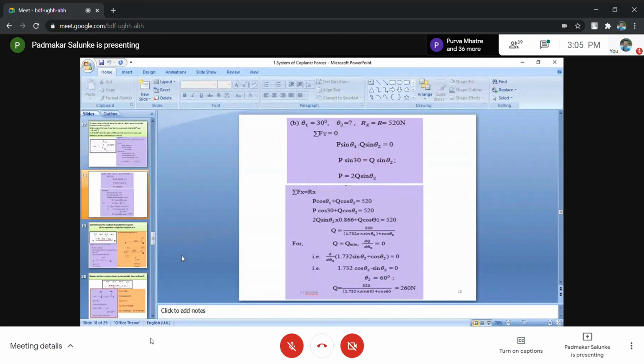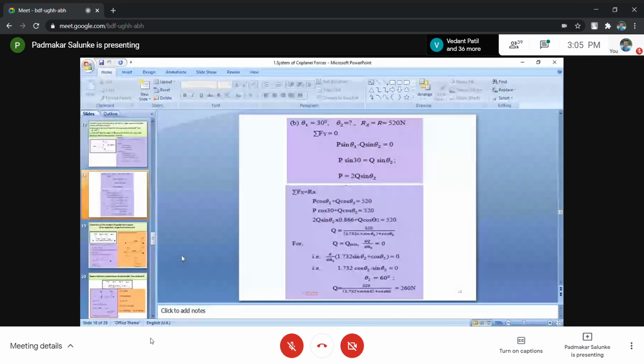So 1.732 sin theta 2, its derivative is 1.732 cos theta 2. Derivative of cos theta 2 is minus sin theta 2, that equals 0. So now look at that here. Take sin theta 2 on the other side. You'll get tangent of theta 2 equals 1.732. And from that, get the magnitude of theta 2, so theta 2 equals 60 degrees.